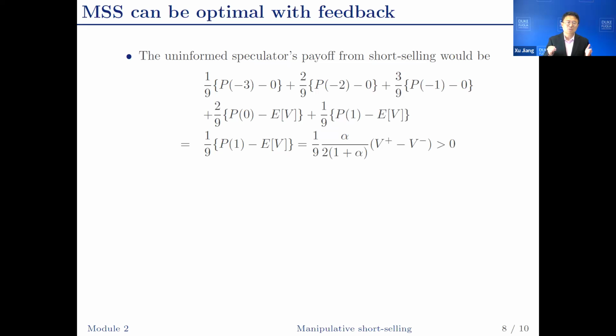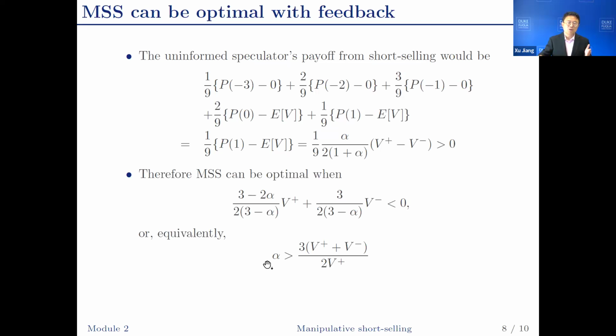When the order flow equals 0, price equals the ex-ante firm value, and the uninformed speculator does not lose money. The uninformed speculator is going to make money when the noise trading is sufficiently high, so the order flow becomes +1. In this case, the manager is more optimistic than the prior about the prospect of the project. So the manager is going to set P1 to be bigger than the ex-ante firm value. And that's when the uninformed speculator is going to make a profit.